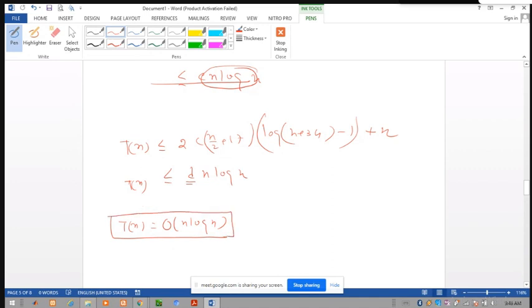In this way, we can obtain the solution of some recurrence relation by using the substitution method. Not all recurrence relations are solved through the substitution method, because it is not possible to guess the solution of all types of recurrence relations. If there is a possibility of guessing, we guess the solution and prove whether it is correct or not by using the concept of mathematical induction. Then we discuss another type of problem.